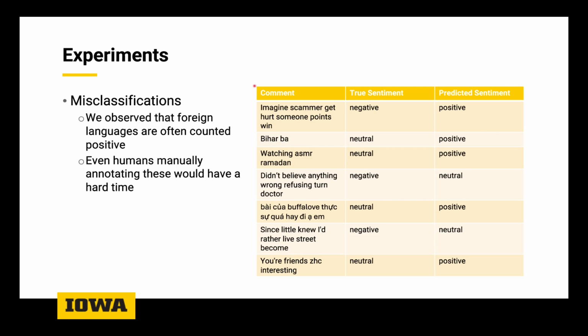This one is tough because our model is trained mainly on English-centered comments, so it's going to have a tough time discerning the sentiment. Another example, on the bottom, is your friend's ZHC, interesting. Things like gibberish or abbreviations that we couldn't really account for might make the model unsure of what to predict too.